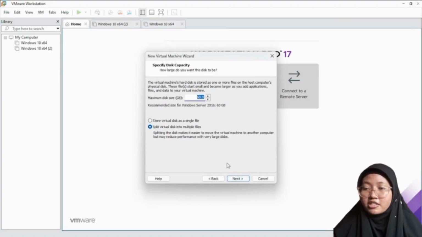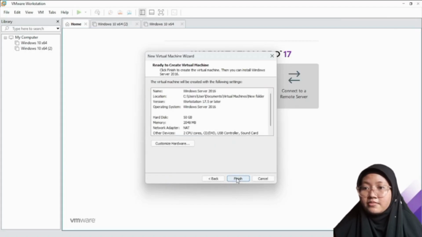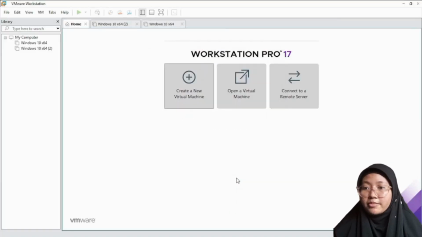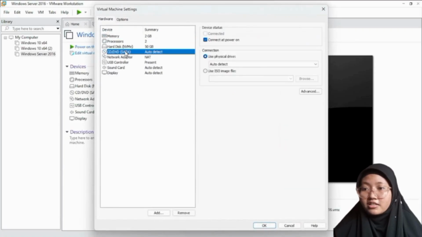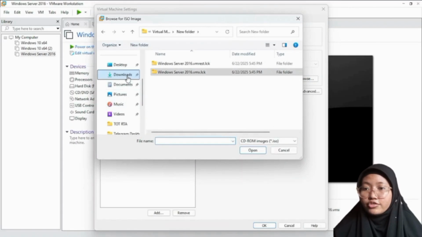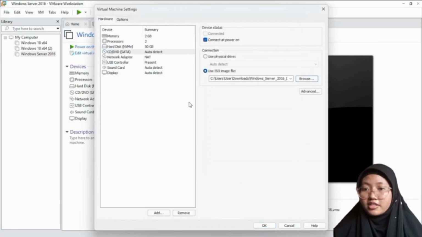Then, switch the maximum disk size to 50.0 and choose to store virtual disk as a single file and then click Next. Then click Finish. Now you have to wait a bit and click Edit Virtual Machine Settings and choose the CD/DVD (SATA) and choose the option Use ISO image file and click Browse. Click the download and choose Windows Server 2016 Data Center.